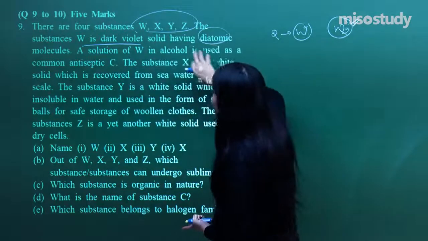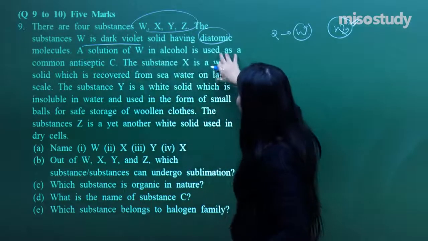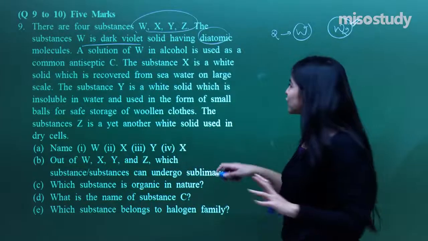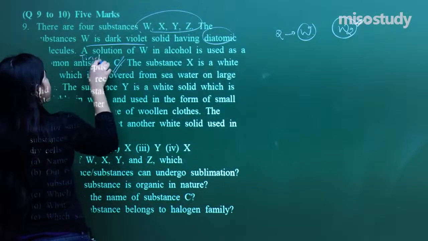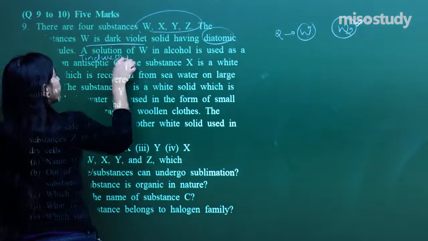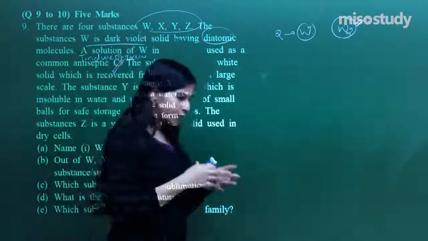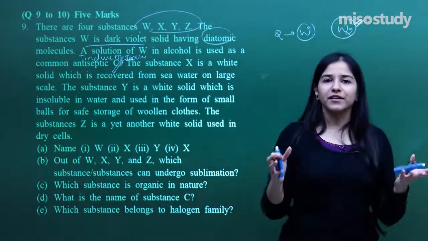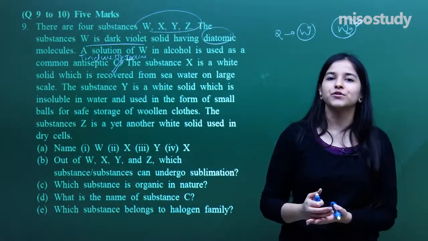A solution of W, now they have given the hint to it. The solution of W in alcohol is used as a common antiseptic, and you know what this common antiseptic is? This is tincture of iodine. Tincture of iodine is iodine dissolved in alcohol and water to make it an antiseptic, that is used in surgical operations as well as used by the doctor usually, right?